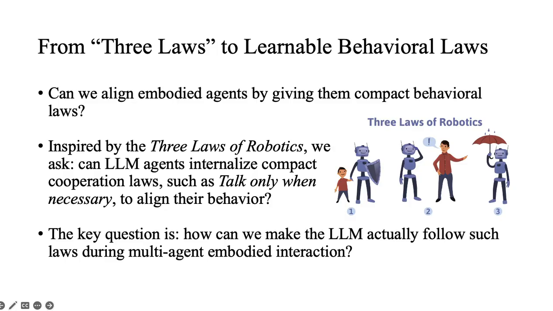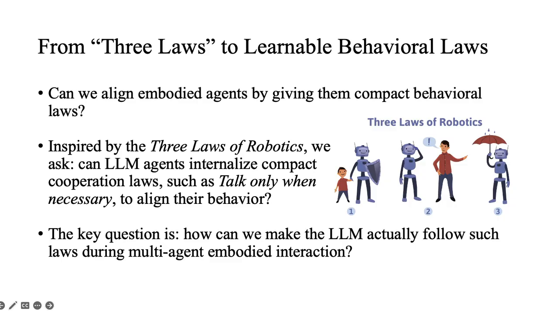For example, the agent may talk too much, repeat the same failed action, duplicate each other's exploration, or declare the task done before checking the actual state. So we ask a very simple question. Can we give the agent a small set of high-level behavior laws, like talk only when necessary or wait for the partner, and make the backbone LLM actually internalize these laws?